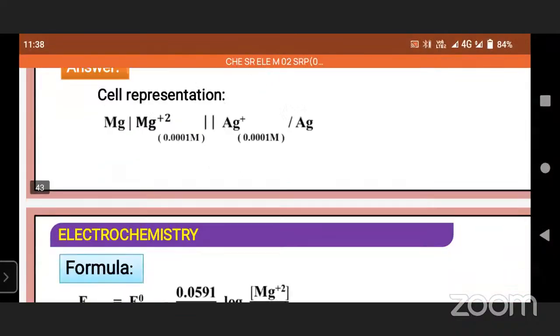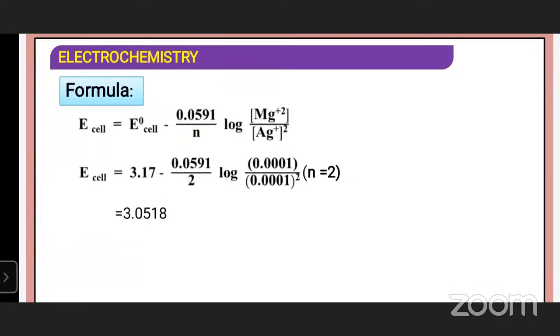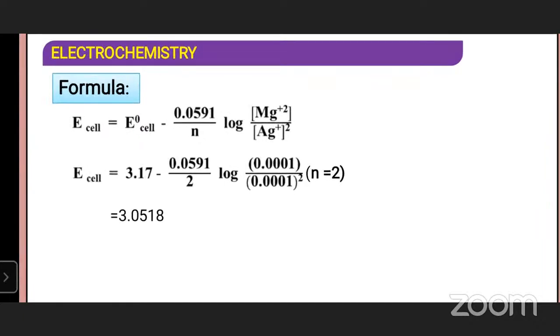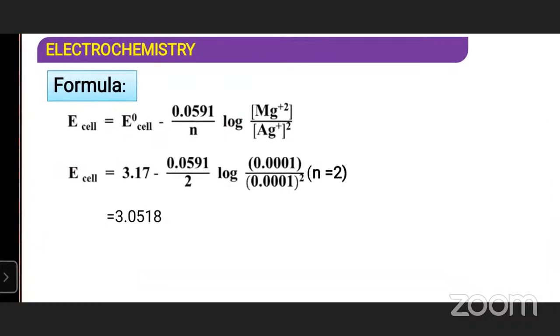Cell reaction Mg plus 2Ag gives rise to Mg plus 2 plus 2Ag. Here N is equal to 2. E naught cell is equal to 3.17. The formula is E cell is equal to E naught minus 0.059 by N log product molar concentration by reactant molar concentration.